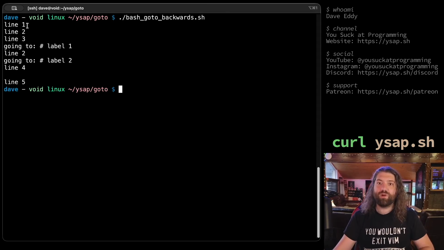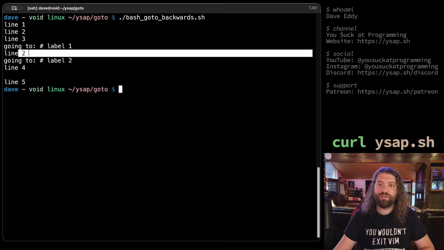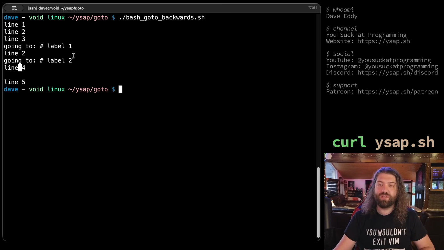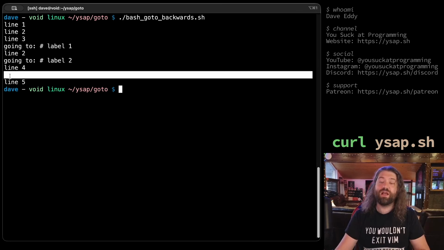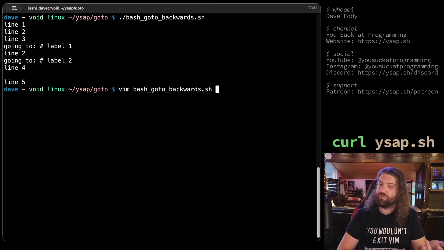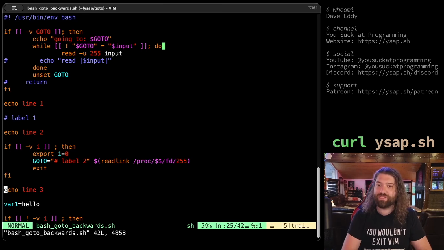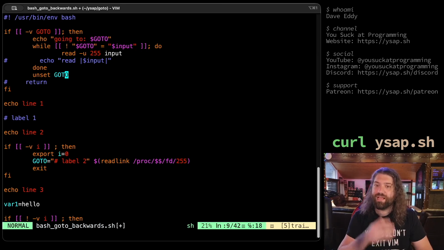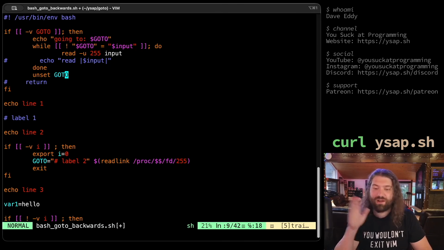Okay. Line 1, line 2, line 3, going to label 1, line 2, going to label 2, line 4, line 5. That's what we thought would happen, and this is where you print var. Now notice var isn't set. You mentioned that it would be unset. So that is our output. That is what happens here. That's very clever. I guess, you know what? You unset GOTO here. I don't think this ever runs.